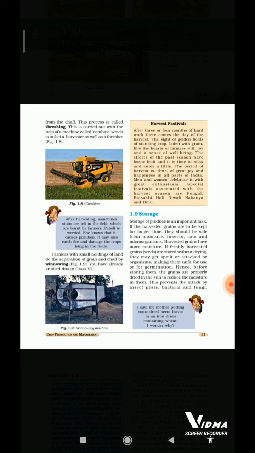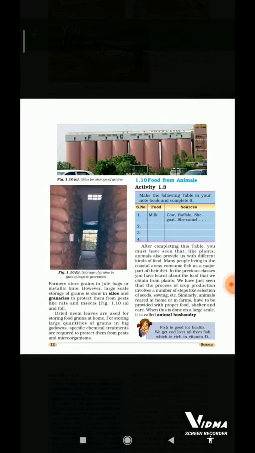I saw my mother putting some dried neem leaves in an iron drum containing wheat. I wonder why. Farmers store grains in jute bags or metallic bins. However, large-scale storage of grains is done in silos and granaries to protect them from pests like rats and insects. Figure 1.10a and b part. Dried neem leaves are used for storing food grains at home.